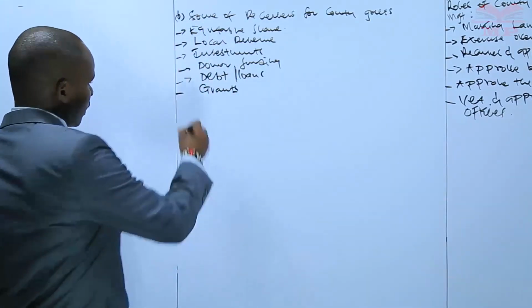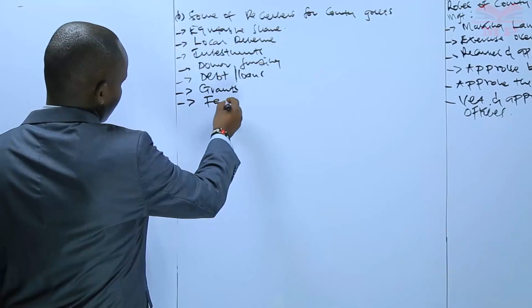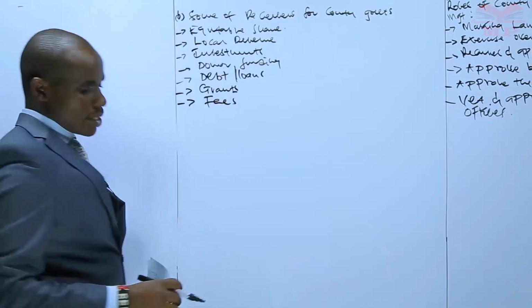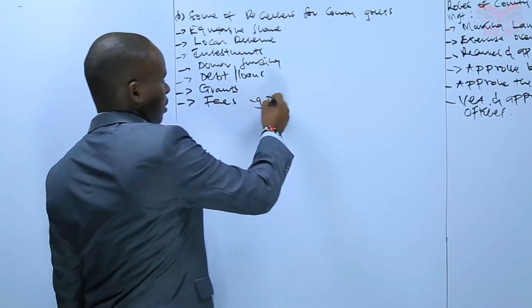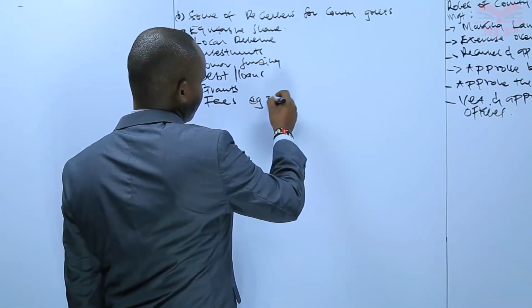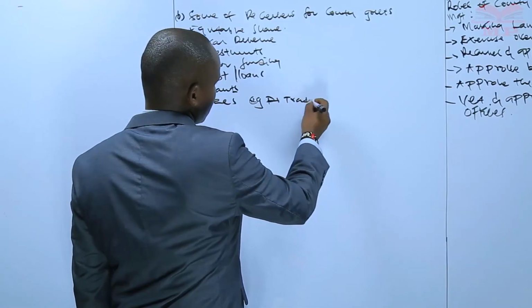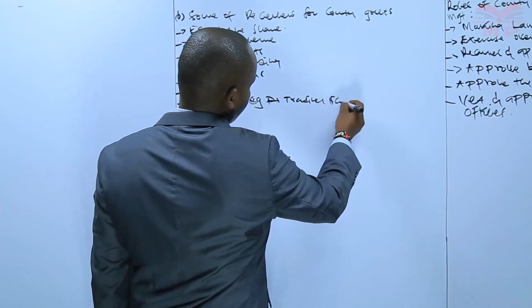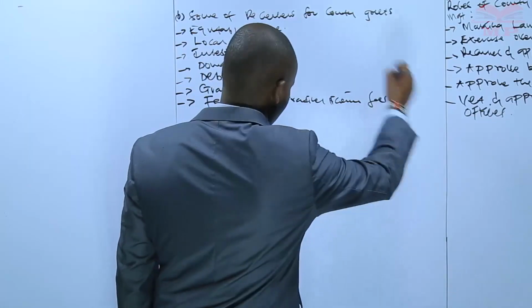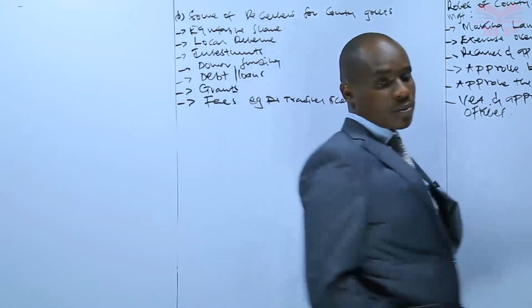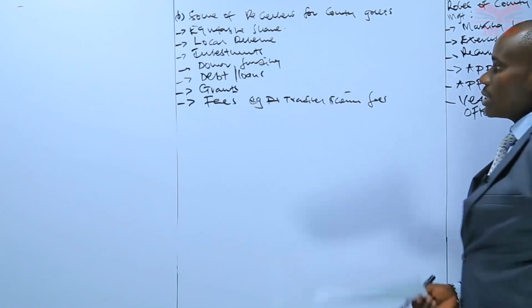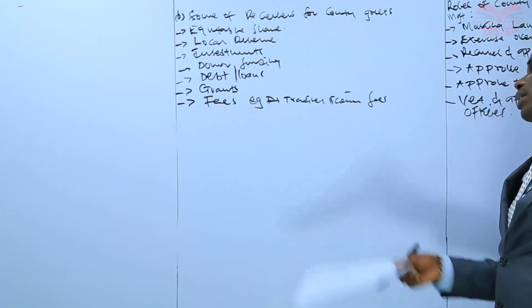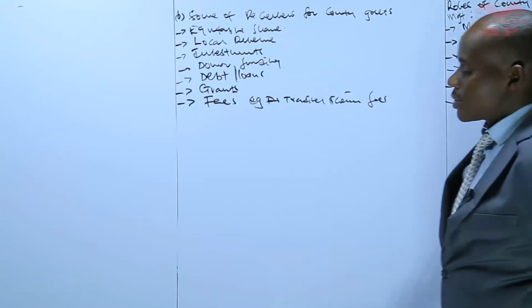We can also have fees, like for instance trading license fees. So it also acts as a source of revenue to the government. So those are the major sources of revenue belonging to the county government. And we are saying we need to raise these in order for the governor to be able to run this particular system of government.